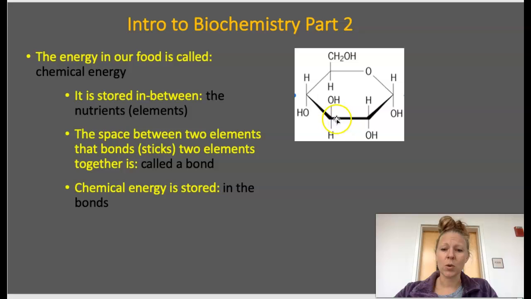Well, energy is represented by these little sticks in between. These are the bonds. These are what hold the elements together. And so it's energy that holds the elements together. And so in order to get the energy from a molecule, we have to break it down. We chew it, we digest it. We break down the molecule, we break those bonds in order to get energy. That's really important. And while that isn't written in our notes, I want you to write that in your notes, that in order to get the energy out of this molecule, we have to break the bonds. And that energy is released in us. And so that is how we get energy from our food. We break the bonds.